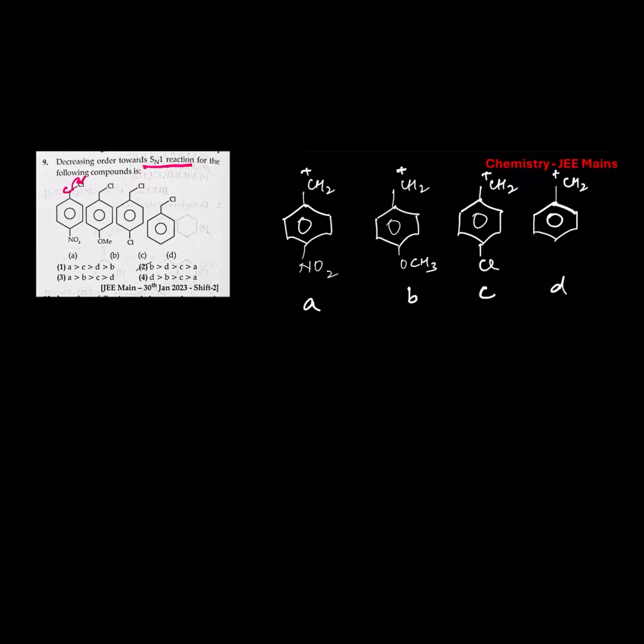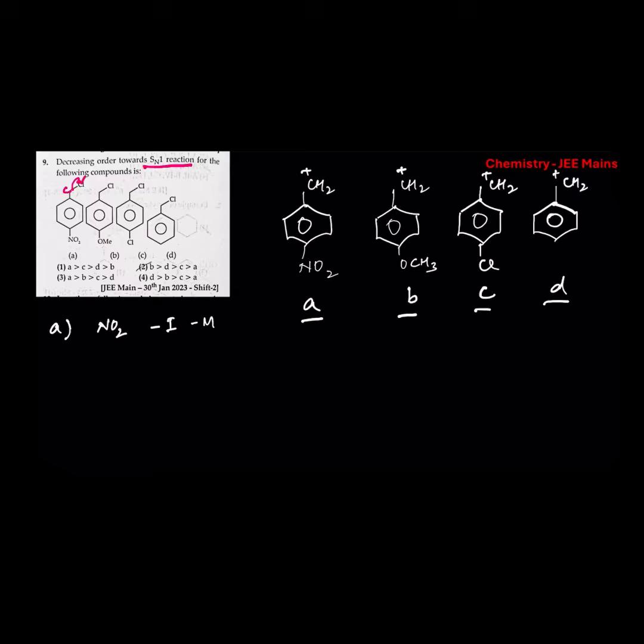This is the benzylic carbocation formed. So these are the carbocations formed due to the breaking of carbon chlorine bond. Now comparing the stability of the carbocations formed. In A, NO2 group is present. NO2 group exerts both minus I and minus M effect, because of which it takes away electron from the benzene ring and destabilizes the carbocation.